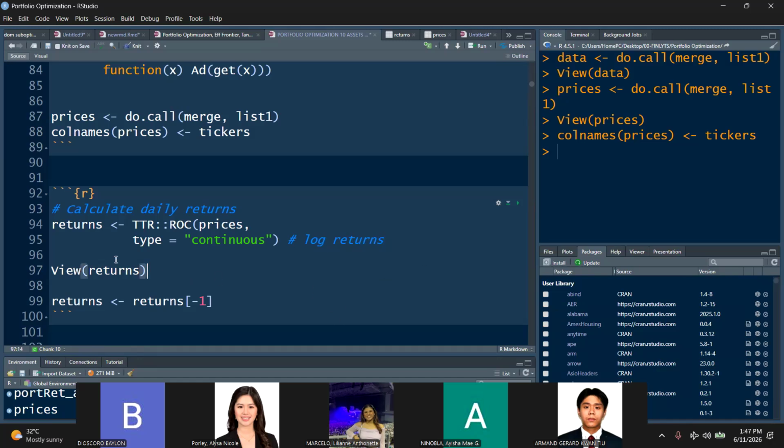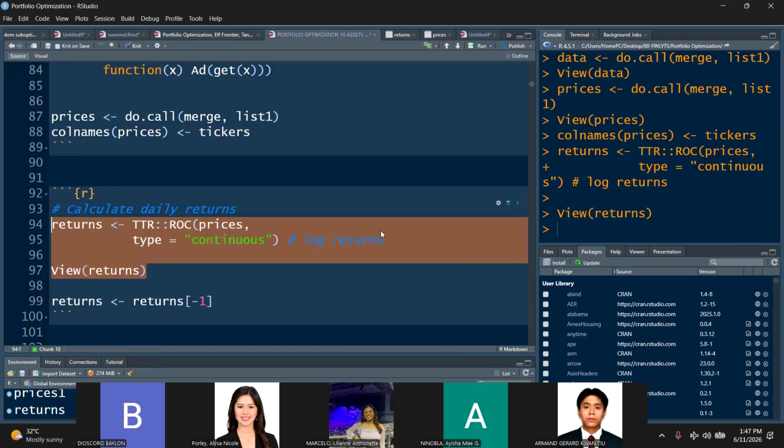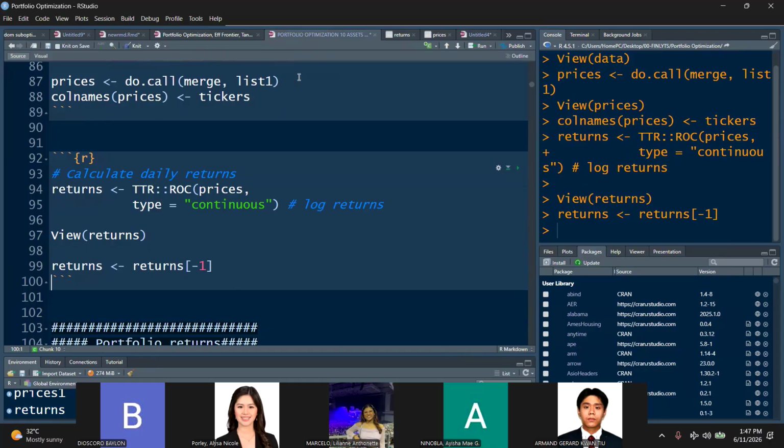Okay, let's run it and view. Control Enter. And then we can see here that just like the RF function a while ago, there are missing values here, NA values. Why is that so? Class, because the formula for returns is the log of the price at time t over the price at time t minus 1. Now we have the price in the prices object. We have this value, but we don't have the previous one, so this will not have returns. We have explained that in the past. So we just remove the first row by subsetting returns with -1.